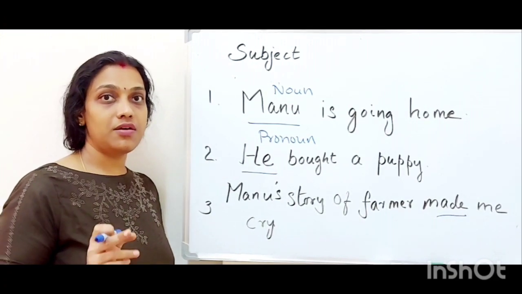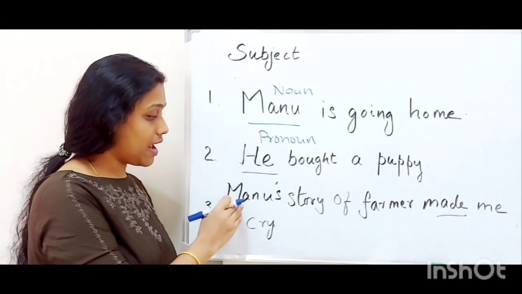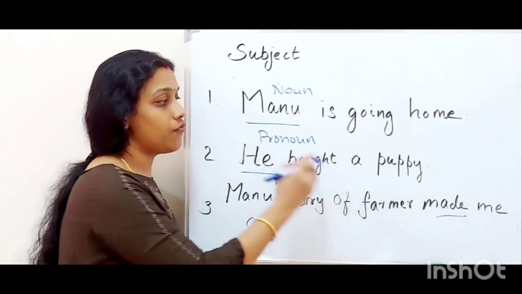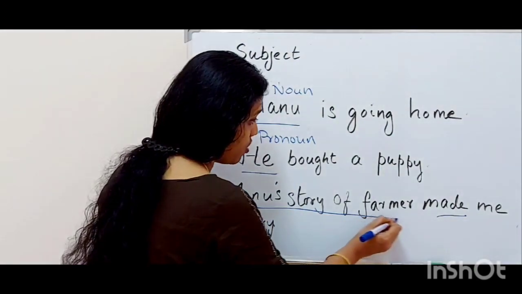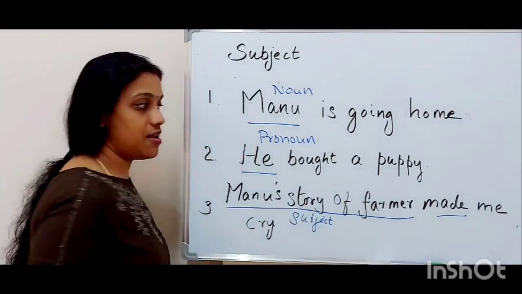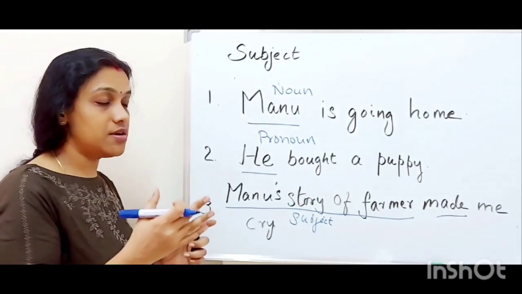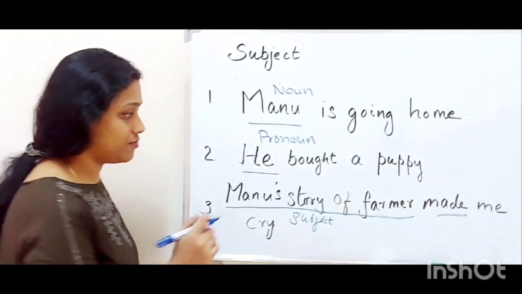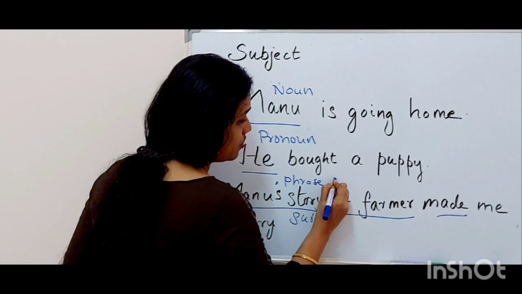Confused, right? So here we have to consider the whole phrase because it is not that we are talking about Manu. We are talking about Manu's story of farmer. That only made me cry, right? So I have to consider the whole phrase as subject. And when a collection of words is acting as a single unit of noun, it is known as a phrase of noun. This is known as phrase of noun.